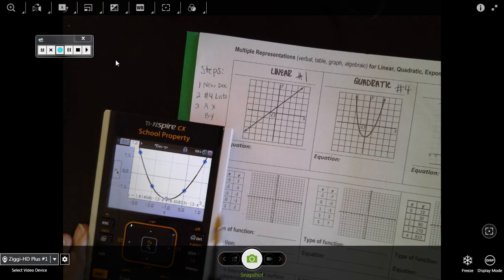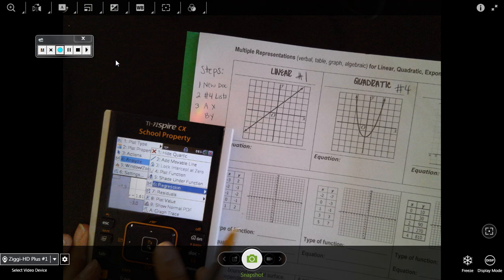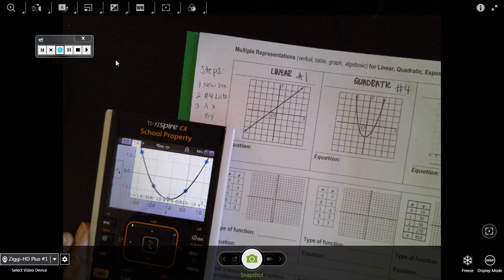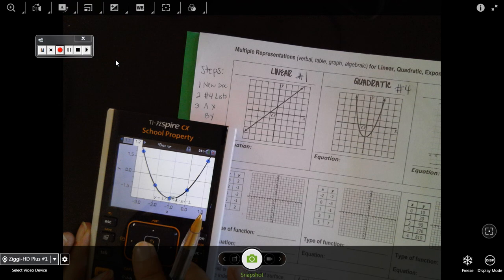Wait a minute. Did I? Oh, shoot. I picked 4, right? There it is. I think I picked the wrong one the first time. There's my equation right there.